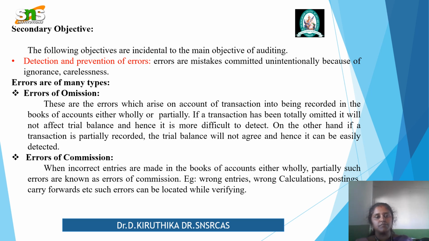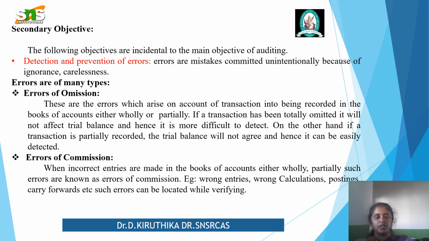So these errors may be of two types. Already you know, when we have a clear picture of accounting, we can understand that one is the error of omission, another is the error of commission. Errors of omission are errors which arise on account of transactions not being recorded in the books of account, either wholly or partially. If a transaction has been totally omitted, it will not affect the trial balance, and hence it is more difficult to detect. On the other hand, if the transaction is partially recorded, the trial balance will not agree, so we can easily detect that error. So this is the error of omission.